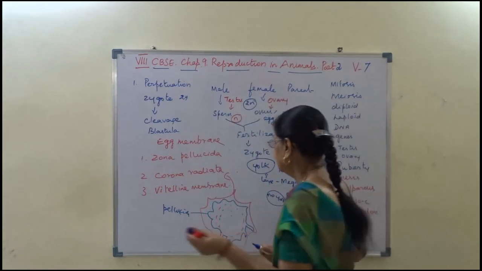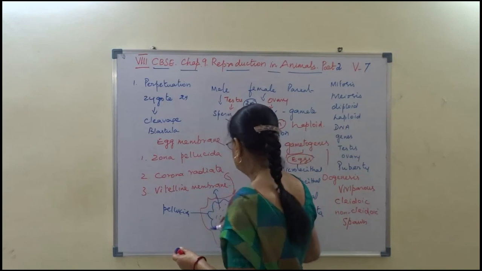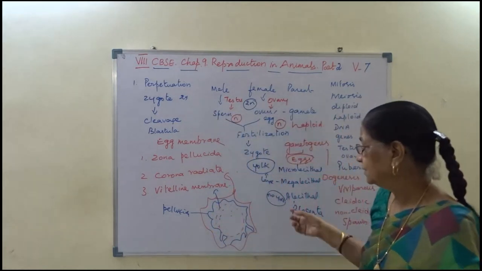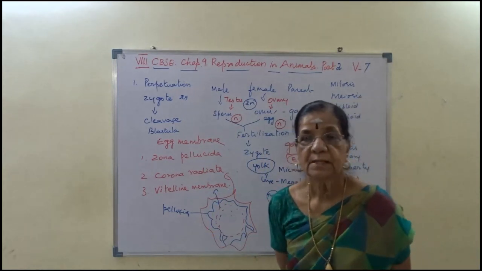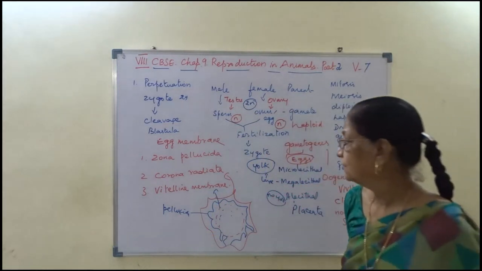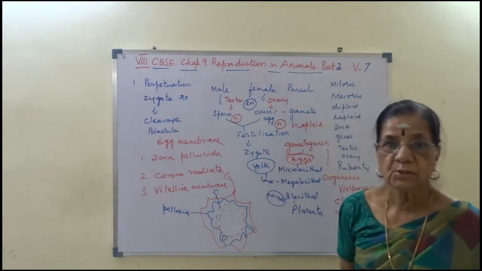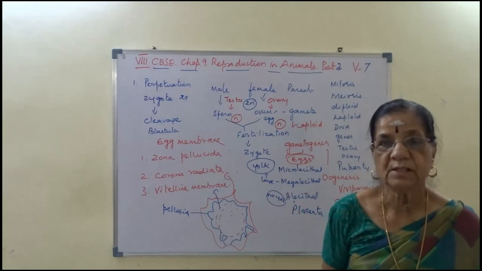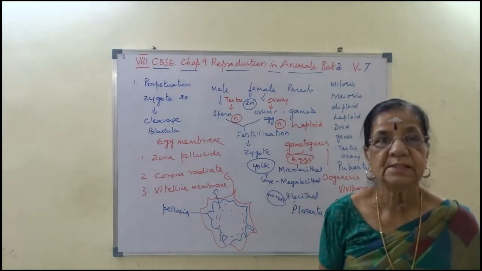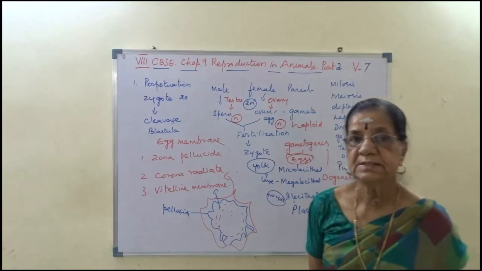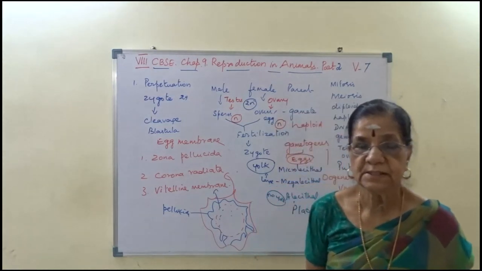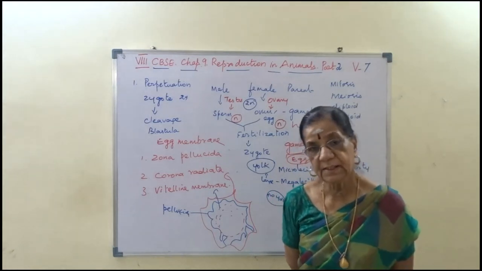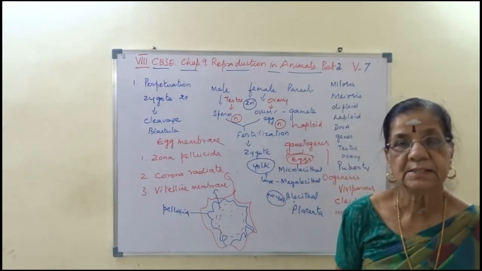And in the third layer, it is the vitelline membrane. I hope you understand. So this is the structure of the egg, where it has outer corona radiata, middle zona pellucida, and innermost vitelline membrane. I hope you understand this. So this is the structure of the human ovum.